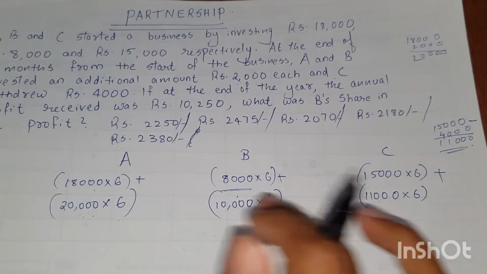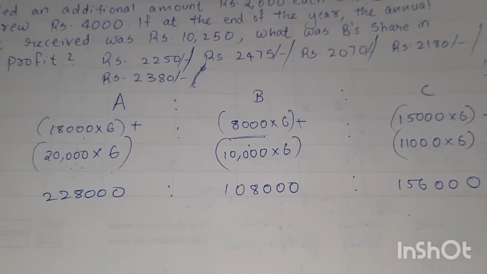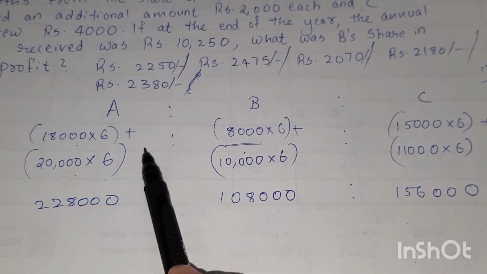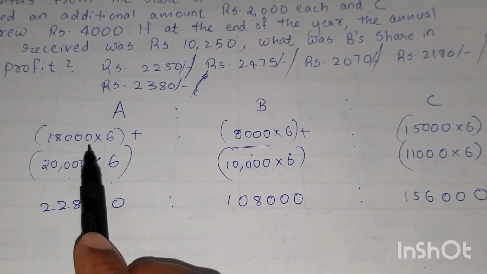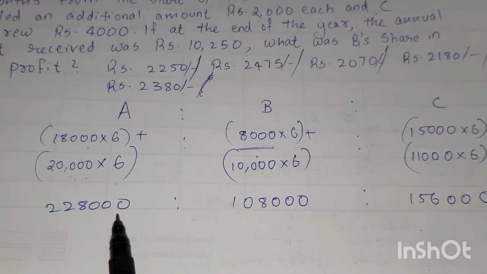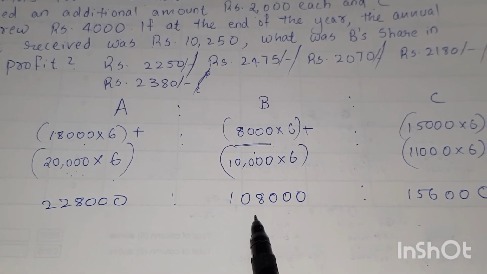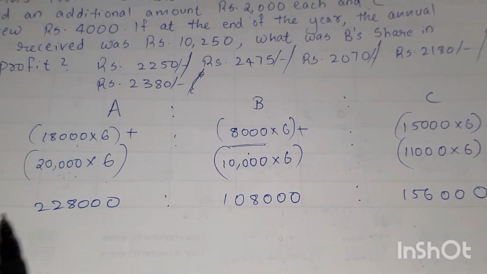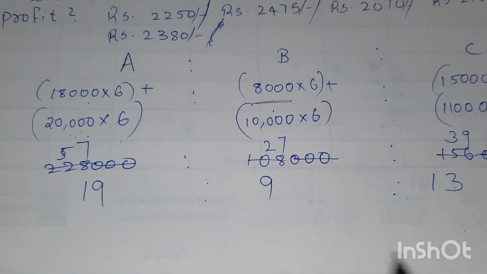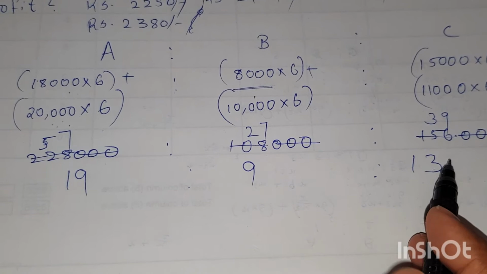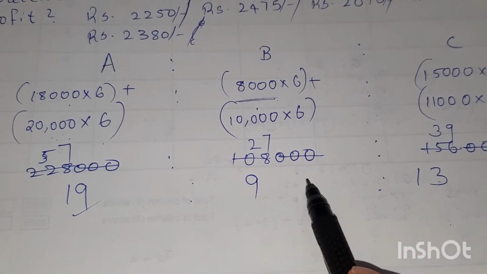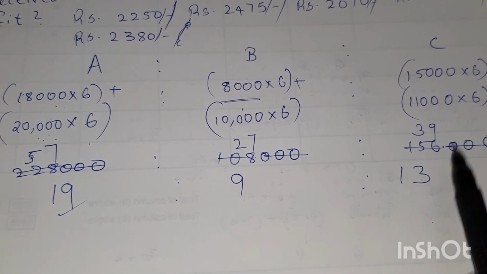Understood? Now solving this, we get the ratio A is to B is to C. On solving, we get 2,28,000 for A, 1,08,000 for B, and 1,56,000 for C. Now simplifying these 3, we get 19 is to 9 is to 13. That is, 19x is A's share, 9x is B's share, and 13x is C's share.